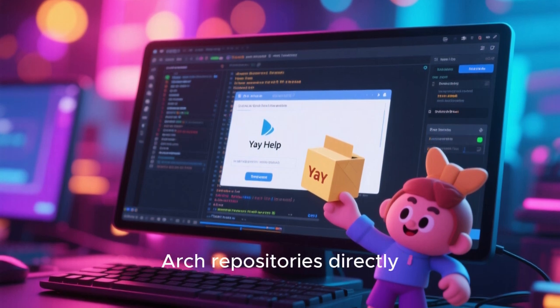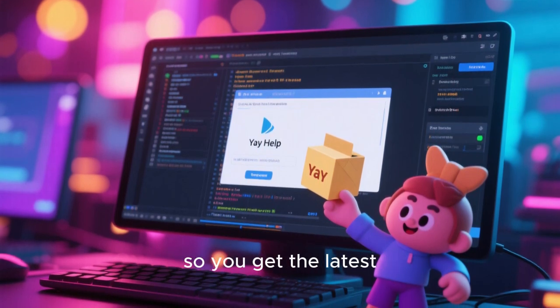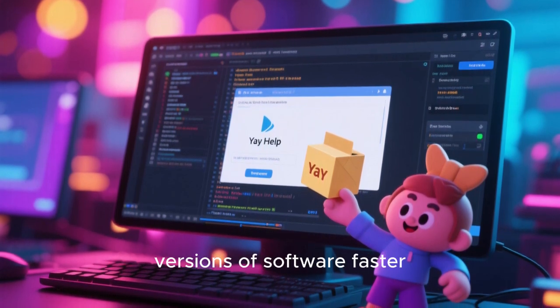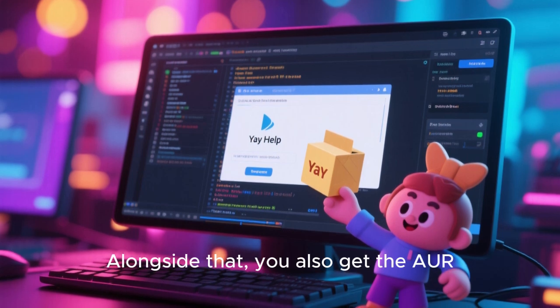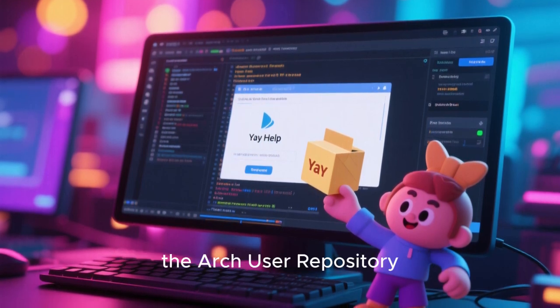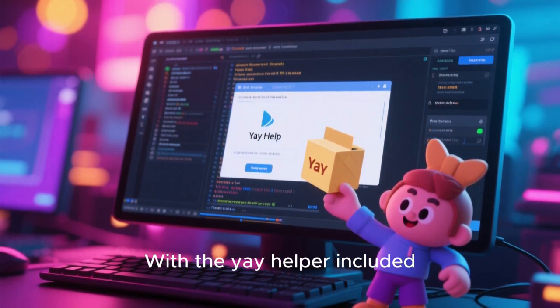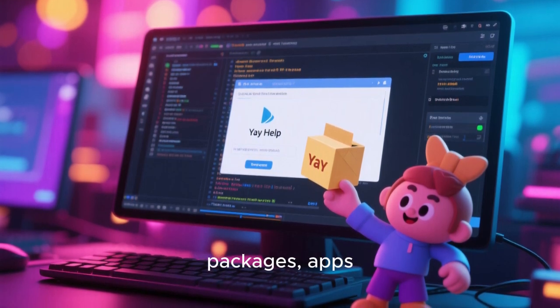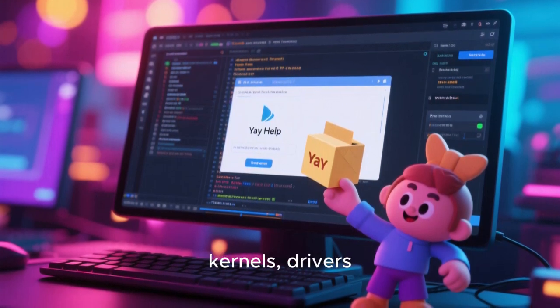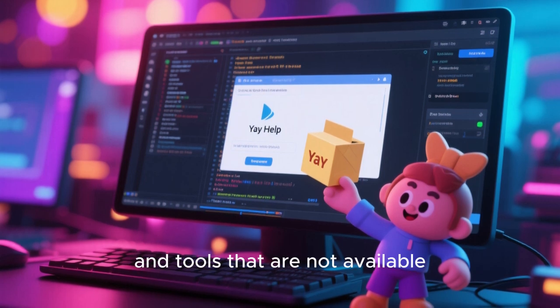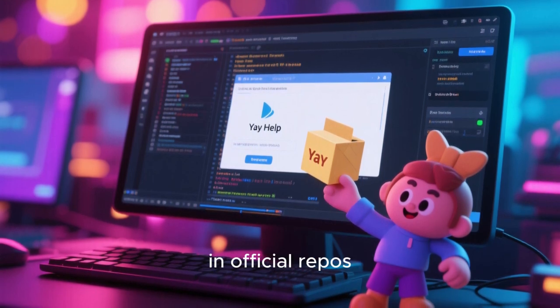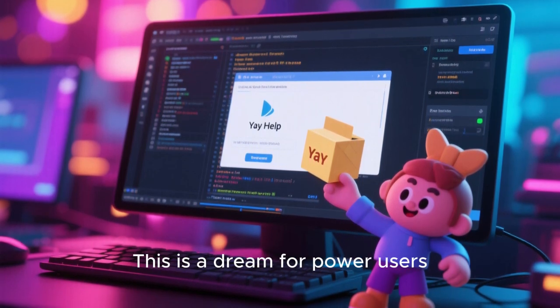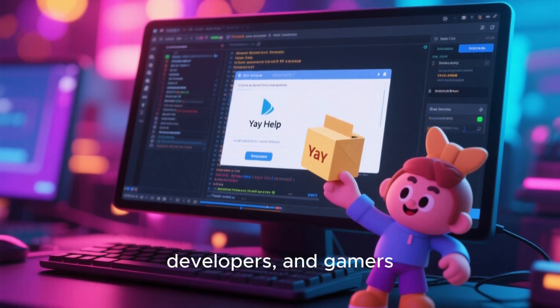Another major advantage is package access. EndeavourOS uses the official Arch repositories directly, so you get the latest versions of software faster than most distros. Alongside that, you also get the AUR, the Arch User Repository. With the yay helper included, you can install thousands of community packages, apps, kernels, drivers, and tools that are not available in official repos. This is a dream for power users, developers, and gamers.